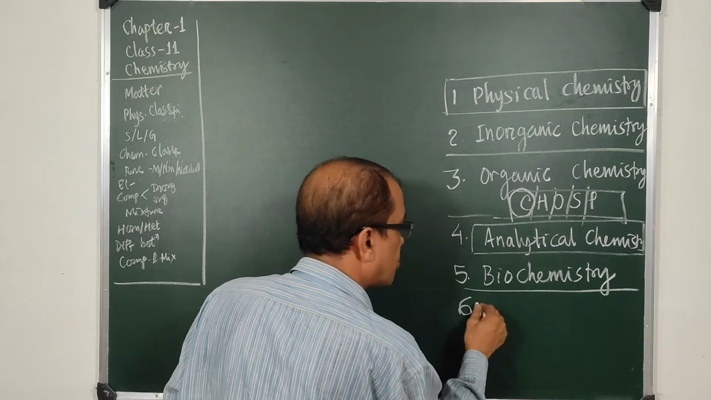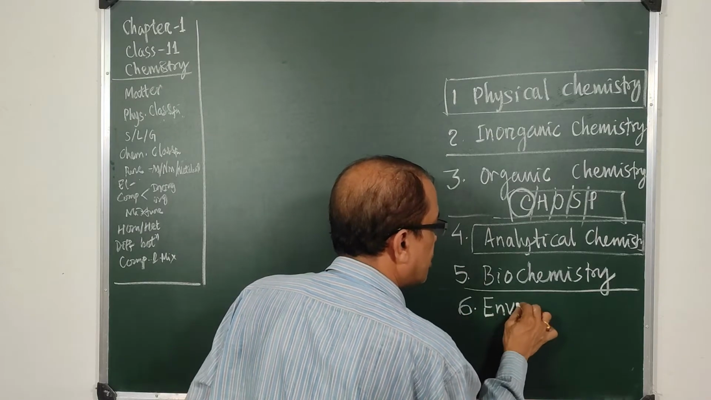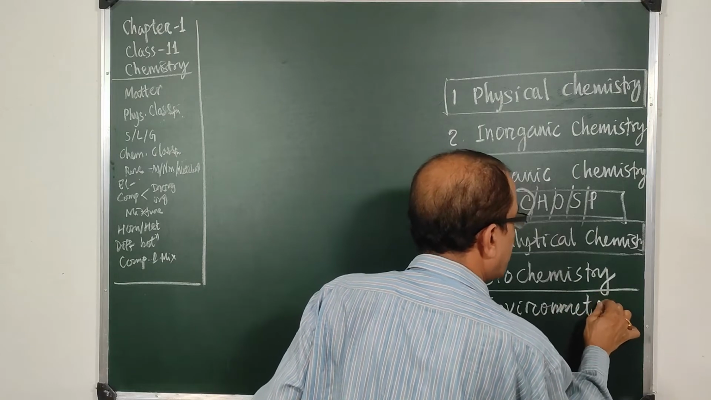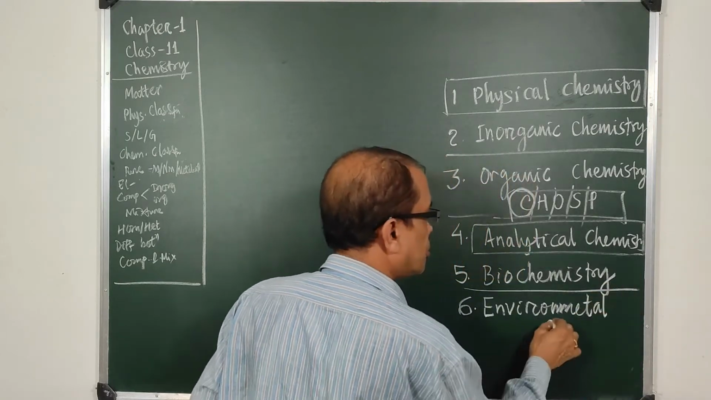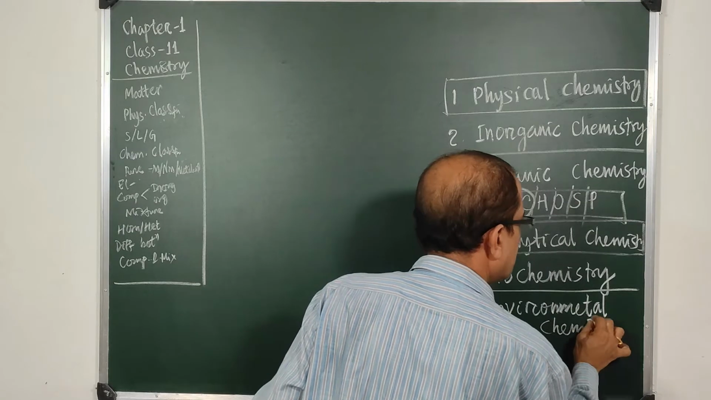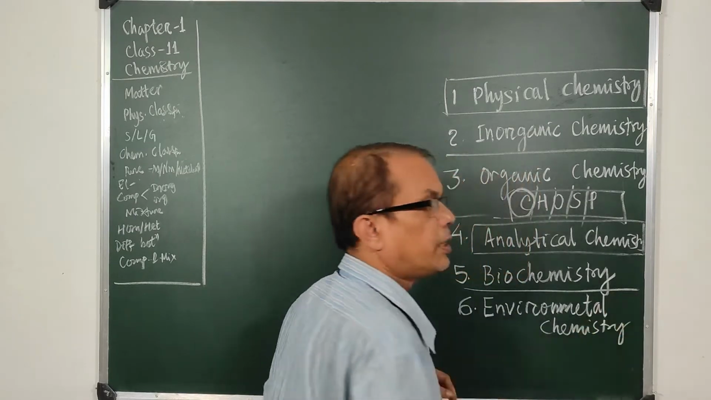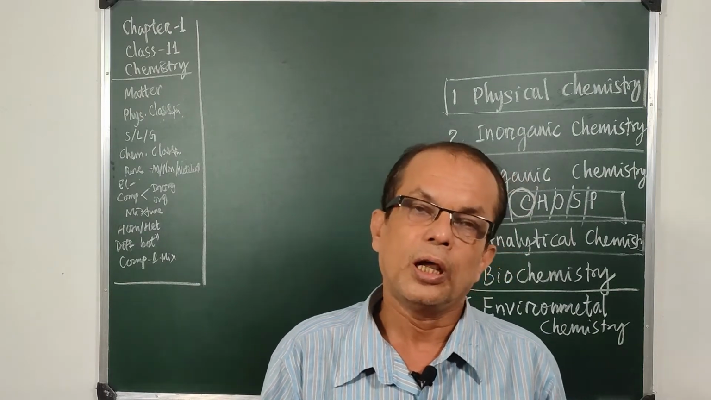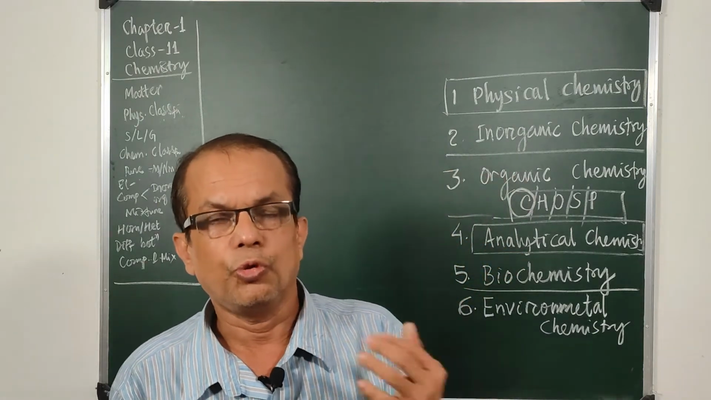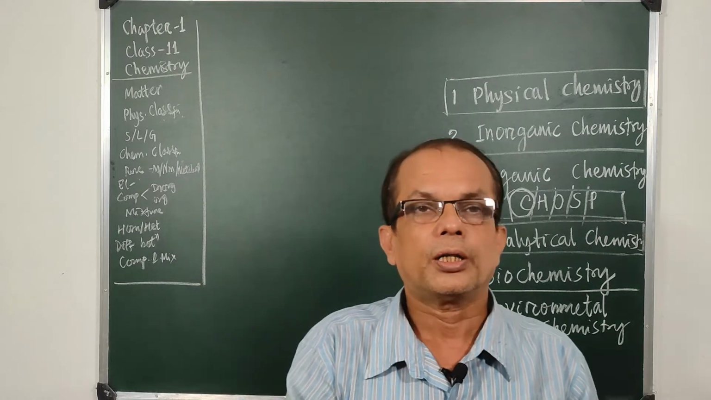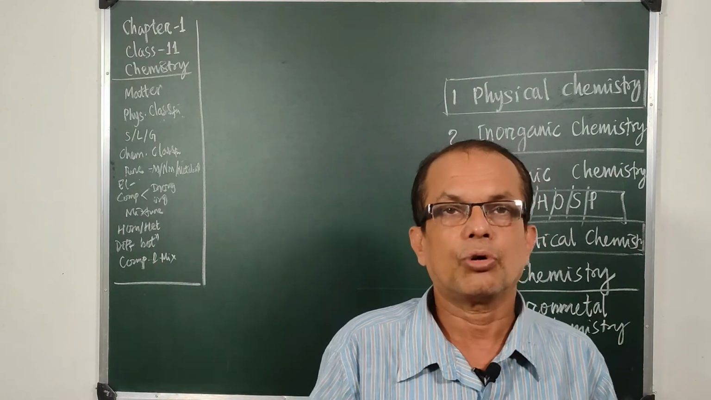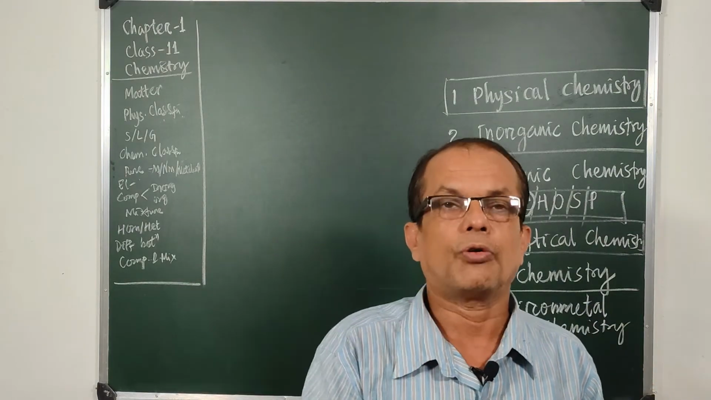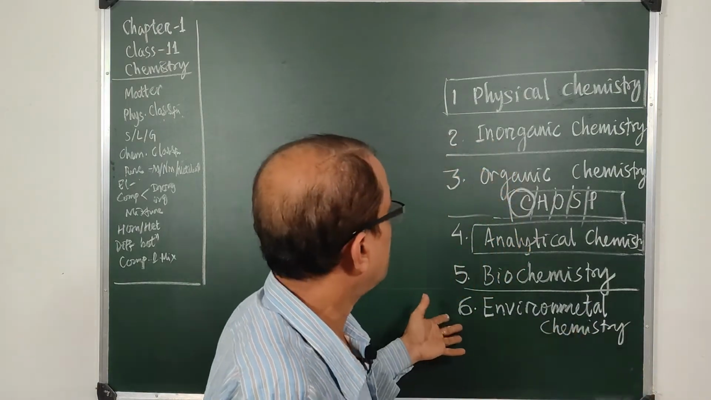And there are some other branches also, like environmental chemistry. In this branch we generally study the purity of the environment around us, and we try to find the air pollutants, how pure the water we are using is, how pure the air we breathe is, or what the different aspects around us are which promote, which grow, or which destroy our environment. That branch is environmental chemistry.